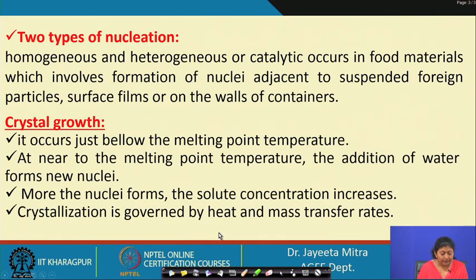Crystal growth occurs just below the melting temperature and near the melting point. Because crystal growth happens below the melting temperature, that is why we have observed one supercooling before formation of the ice crystals. Then crystal formation will start and a little temperature rise we have observed. Near the melting point temperature, the addition of water forms new nuclei, and the more nuclei form, the solute concentration increases.